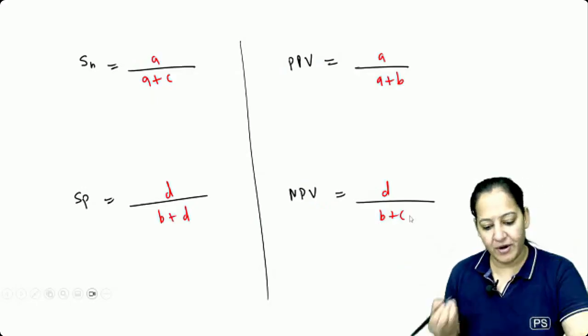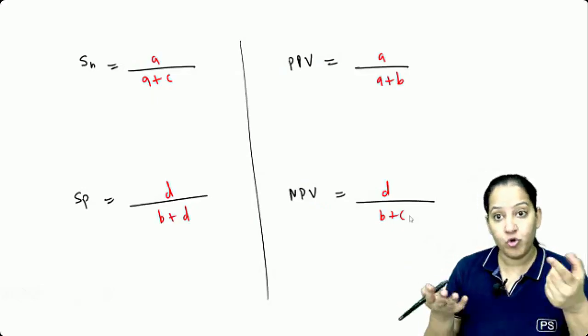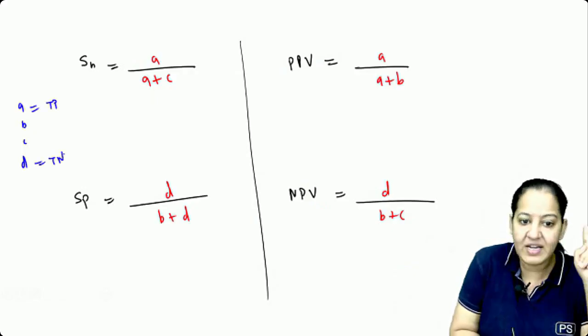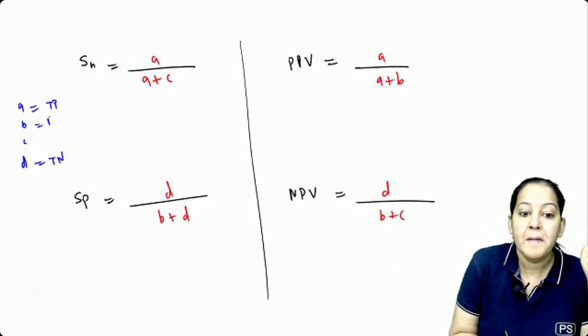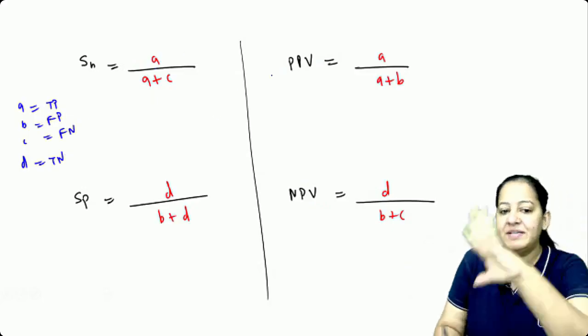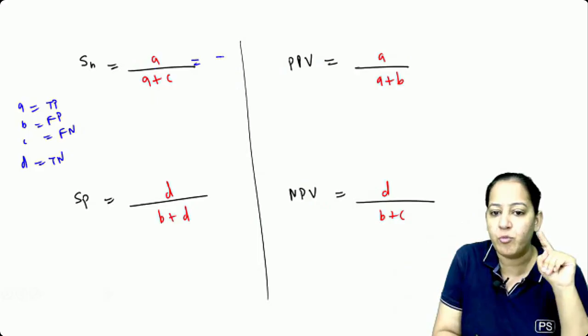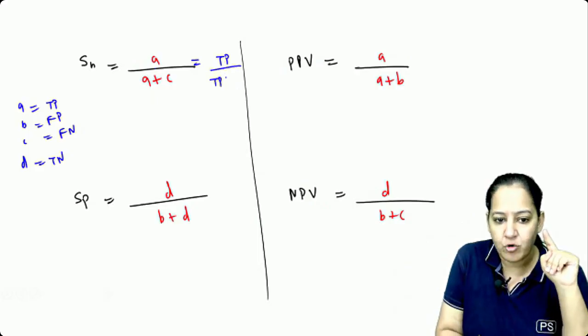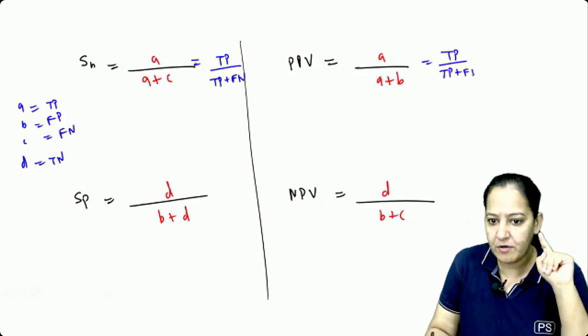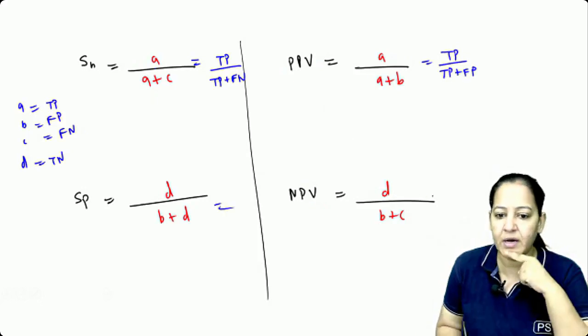Now, in terms of true positive, true negative, you can write. You know what is ABCD? A is true positive, we all know. D is true negative, we all know. B is false positive and C is false negative. Learn that. Now replace ABCD with these terms. You will get 4 more formulas. So you will get true positive upon true positive plus false negative. Here you will get true positive upon true positive plus false positive. In the same way, you will get the formulas here also.